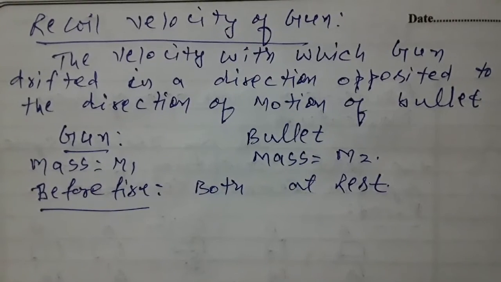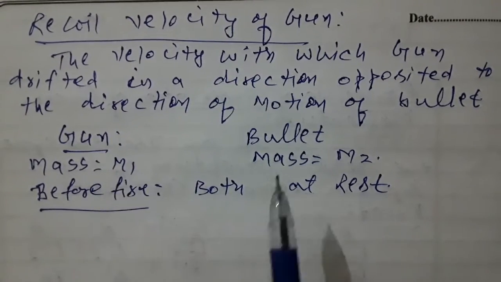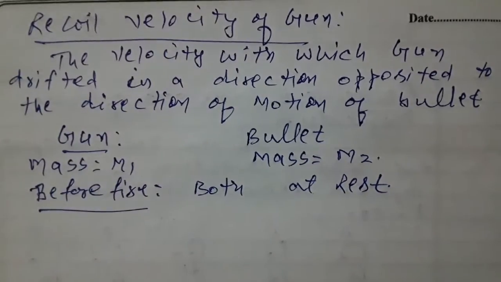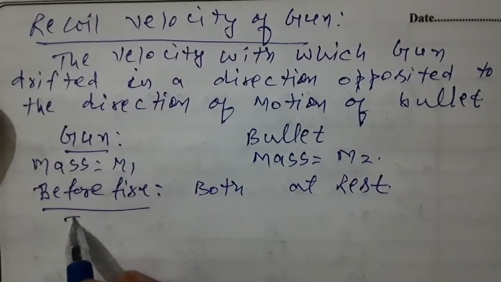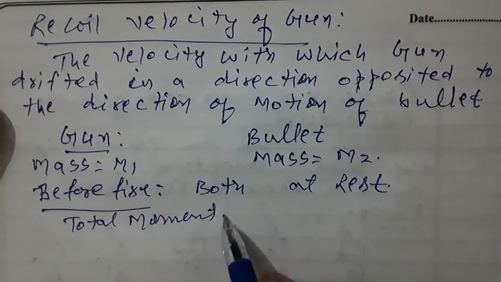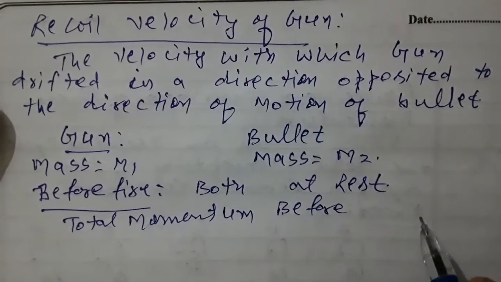The next topic is recoil velocity of a gun. We can define recoil velocity of a gun as the velocity with which the gun is pushed in a direction opposite to the direction of motion of the bullet. Let the mass of the gun be m1 and the mass of the bullet be m2. Before the fire, both are at rest, so the total momentum before fire equals 0 because their velocity is 0.